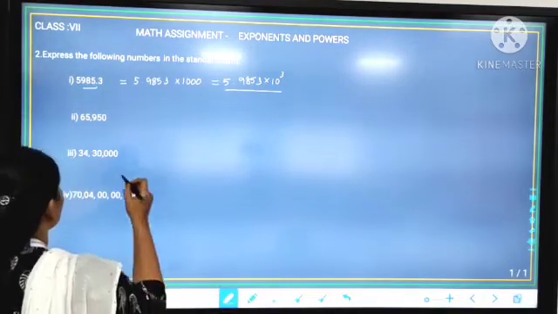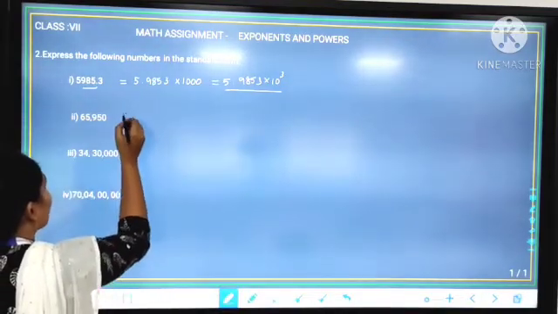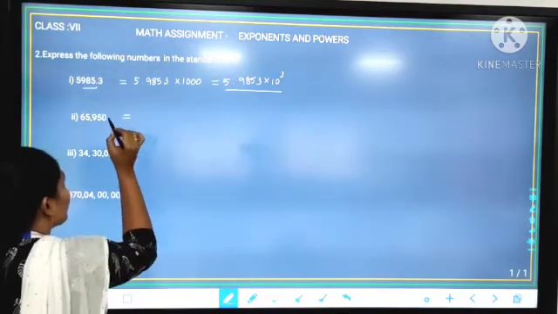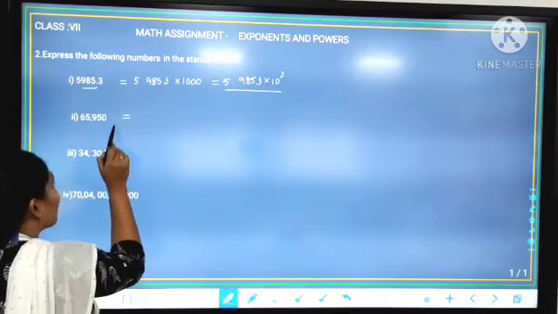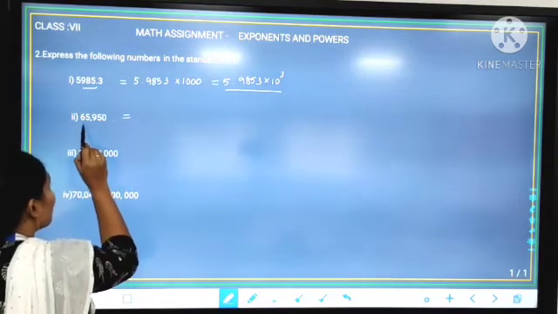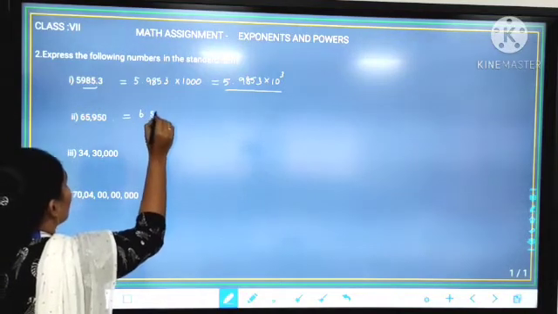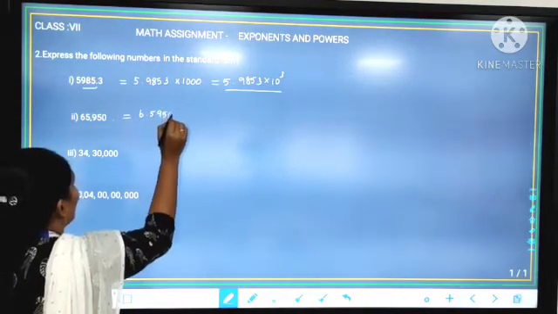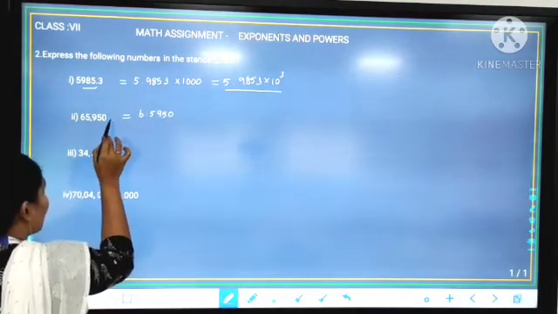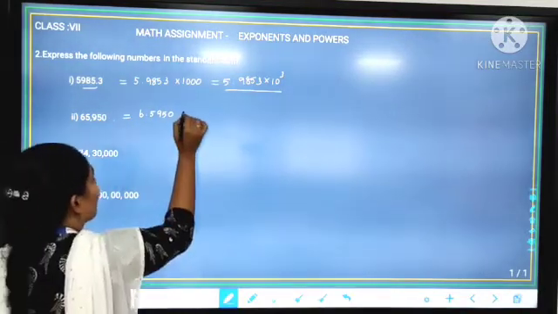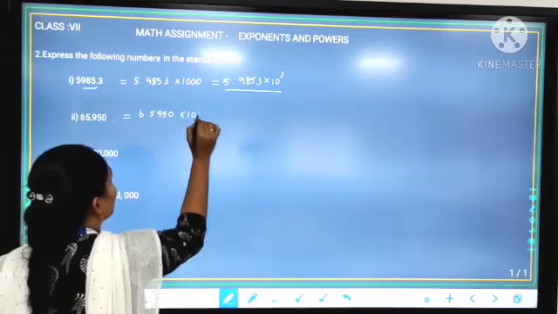Now see the next question, 65,950. Every whole number has the decimal point at the end. As per that, now we are going to move this decimal point in between 6 and 5. So 6.5950. For that we have moved this decimal place 4 digits towards the left. So we can multiply this number by 10,000.